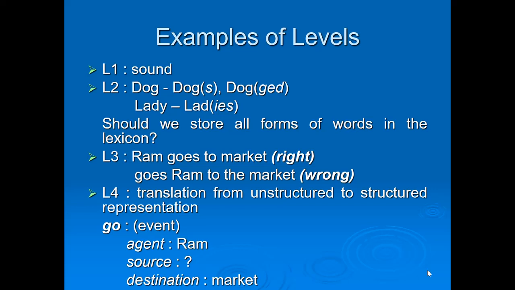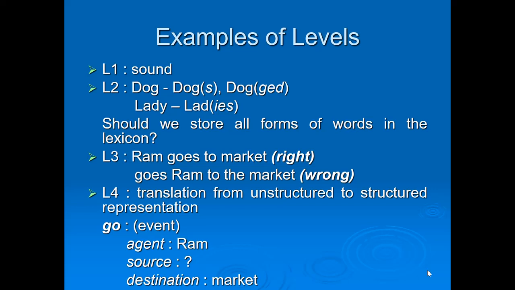So for a machine we have to create a particular representation for that. So what we will do is translate the unstructured representation into a structured representation. For this example we can go like this: what is the event, what is the agent, what is the source, what is the destination. But for different sentences there might be different representations.